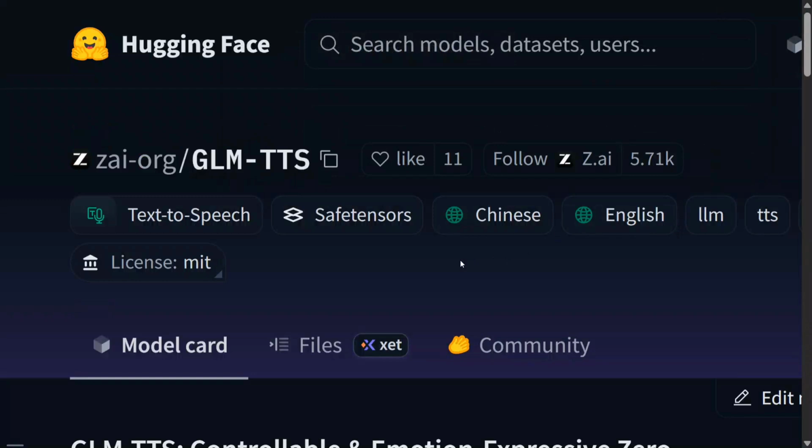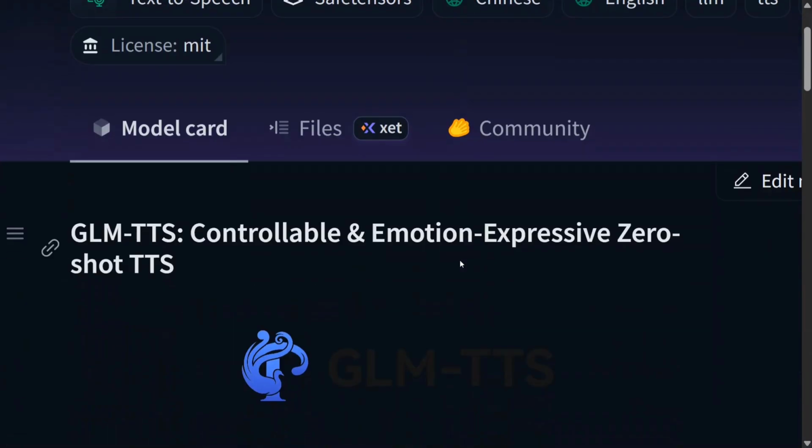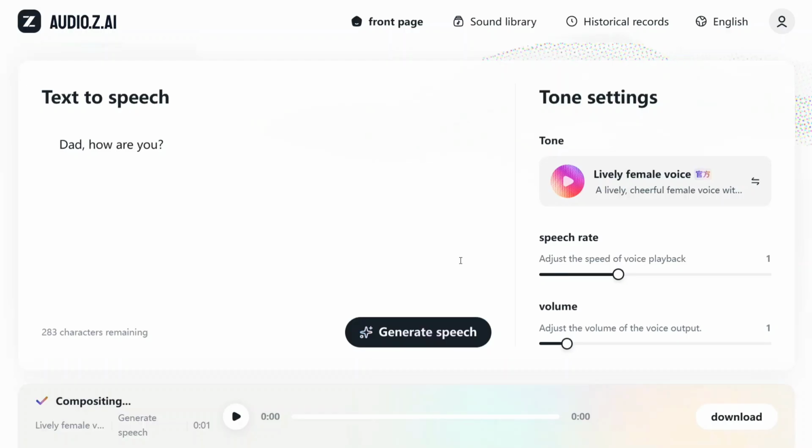The GLM team, the team behind GLM 4.5 and GLM 4.6, are back again, and this time they have released GLM TTS, a text to speech model, a controllable and emotion expressive zero shot TTS. It has voice cloning capabilities as well. So first of all, let's try out the model. Here you can see that it's hosted for free on the audio.z.ai platform. So let's try it out.